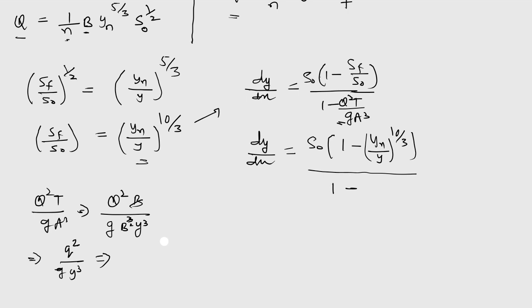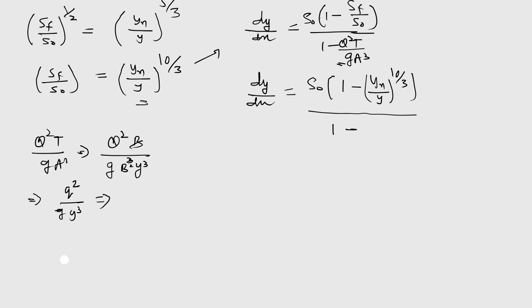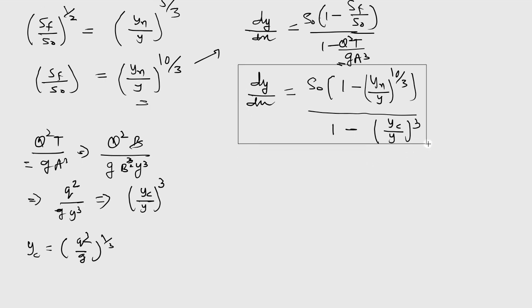Now q square upon g, if you remember the relation for critical flow in a rectangular channel, we get yc as q square upon g to the power 1 by 3. So from that we can write q square upon g as yc cube. So this term would become yc upon y whole cube, the value of the term Q square T upon g A cube. So we can replace it here, that is yc upon y whole cube. We'll be using this equation to understand the flow profiles in various cases.